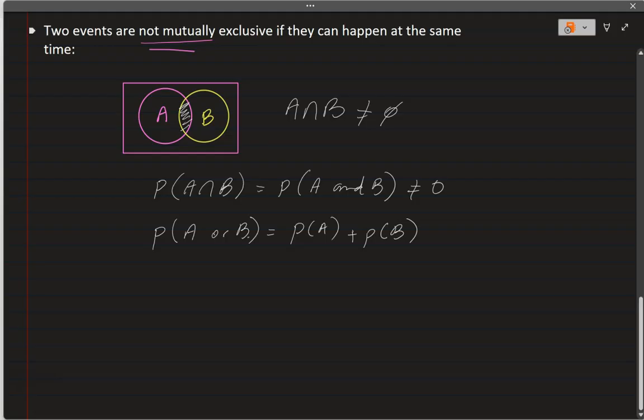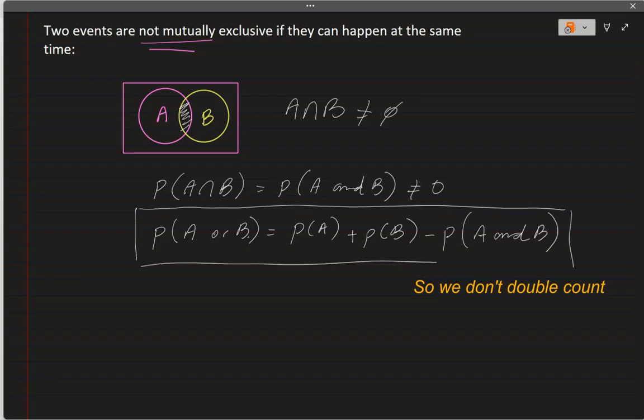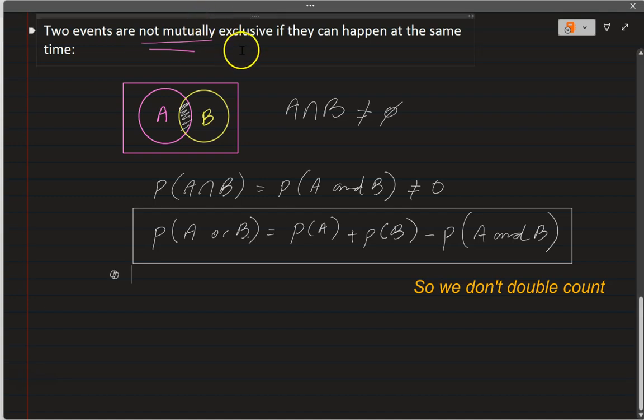We have A happening, B happening, but then we have to take away the probability that is happening for both of them, which is probability of A and B. So that is the expression for two events that are not mutually exclusive.